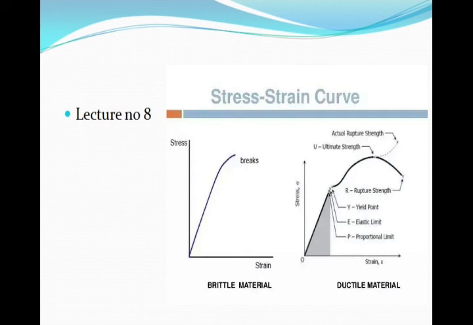So in brittle material, there will be a sudden failure. In case of the ductile material, before failure there will be a deformation, or some indication of failure before the actual failure of the part into two parts. So that is very important.